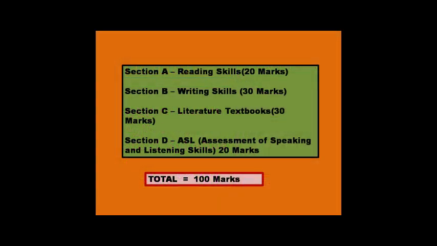Let me first tell you that there are a total of 4 sections in your paper. Section A is reading skills, of 20 marks. Section B is writing skills, of 30 marks. Section C is literature textbooks, of 30 marks. Section D is ASL, assessment of speaking and listening skills, of 20 marks. This is your internal marks, I mean to say that these marks are in your school's hand. So the total is 100 marks.